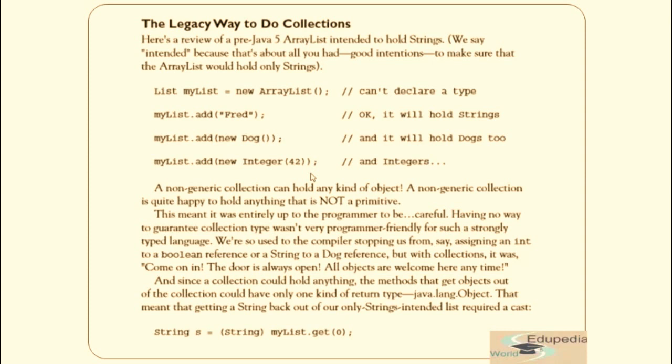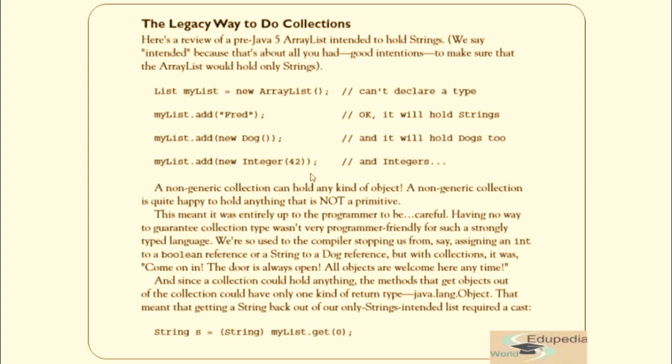So you see this becomes really cumbersome, and over here it's using the whole Object class. Since a collection could hold anything, the methods that get objects out of a collection could have only one kind of return type, that is java.lang.Object. So you cannot generalize the return type, it has to be Object only, because you are adding anything in your collection.